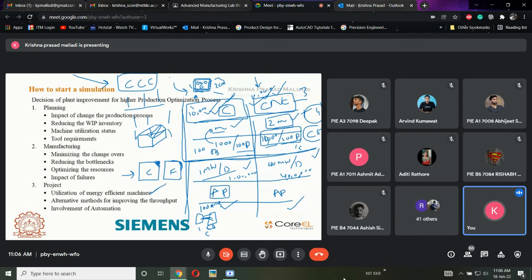So on what basis do I need to go for automation? Where exactly will the energy be utilized, and where do I need to restrain my energy resources? How do I save energy, at which applications do I use energy, and at which not? I need to check these different alternative ideas from this perspective also. Okay, next one is alternative methods for improving the throughput.